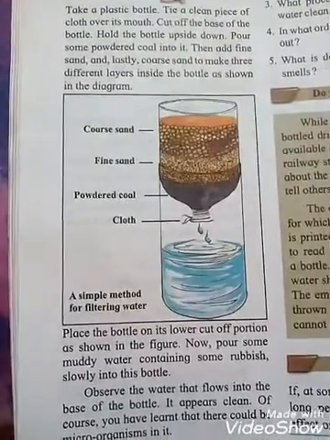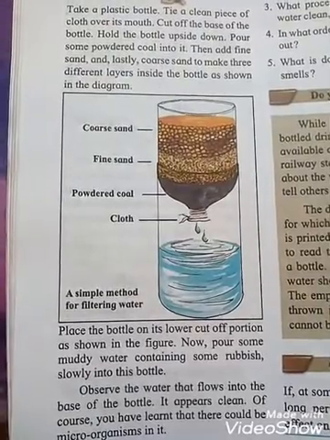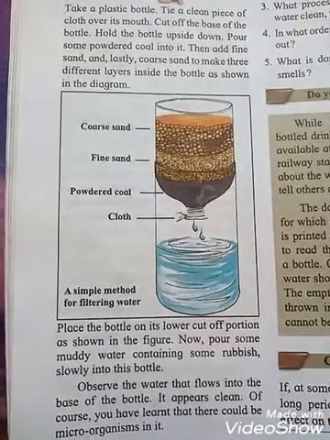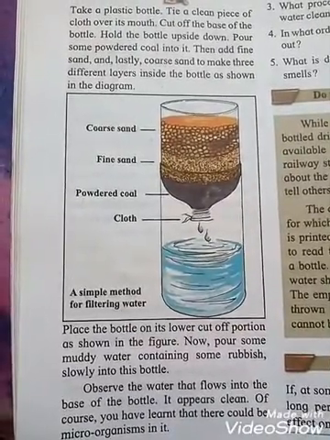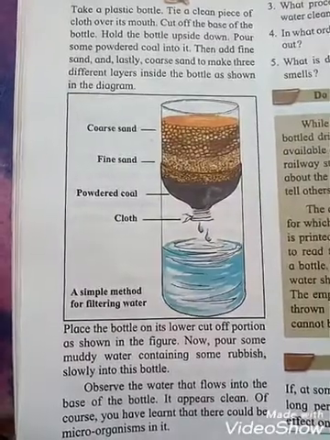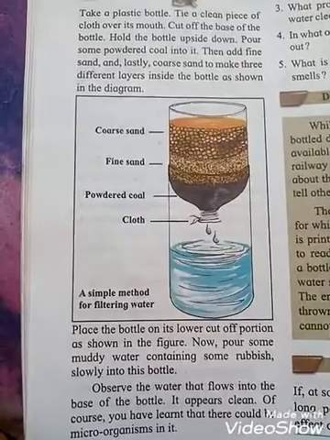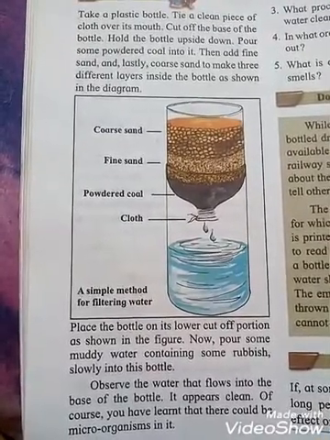Observe the water that flows into the base of the bottle. You can see the difference: the water coming from outside is muddy, but below, in the base, it appears clean.